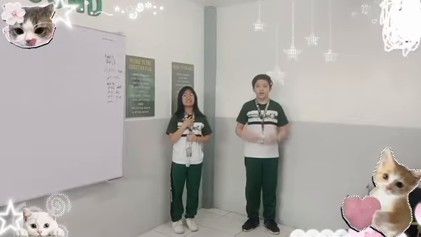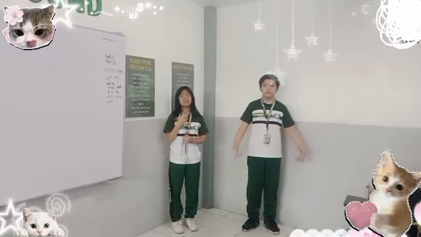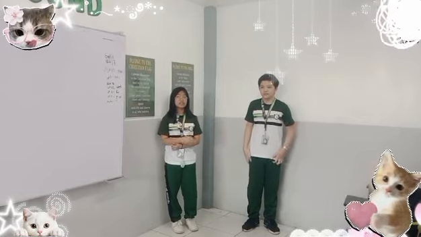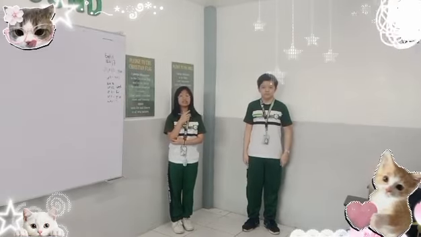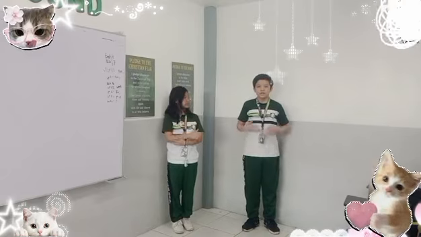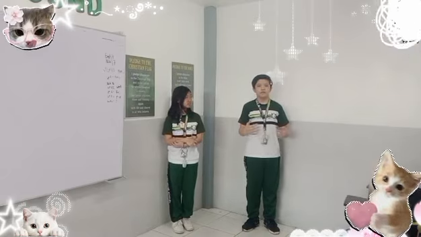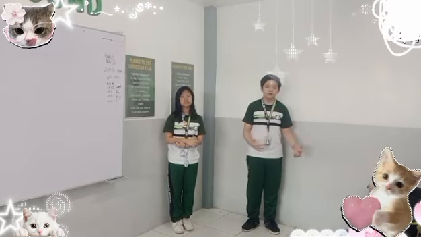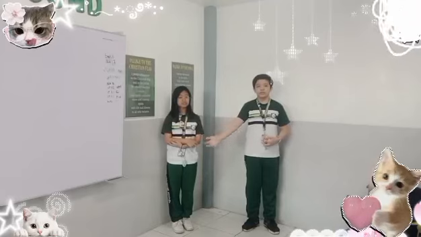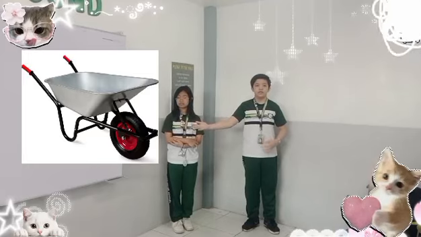Hello everyone, we are going to explain class 2 levers. I'm going to explain effort. Effort is where you put the pressure. The load is the thing that moves and applies force, while the fulcrum is the thing that keeps everything together. A wheelbarrow is an example. If there is no fulcrum, then the wheelbarrow is just going to fall over.